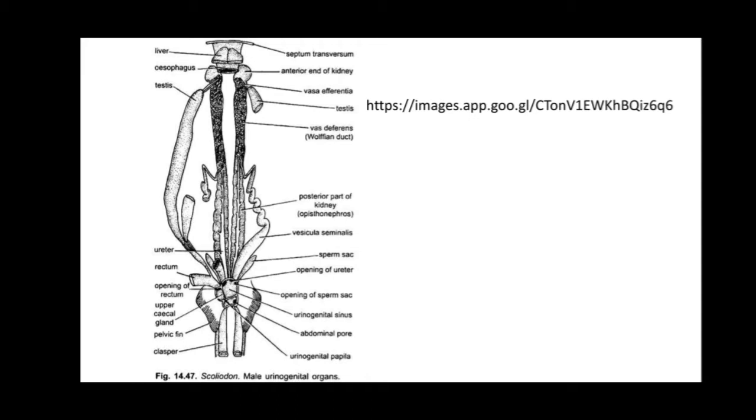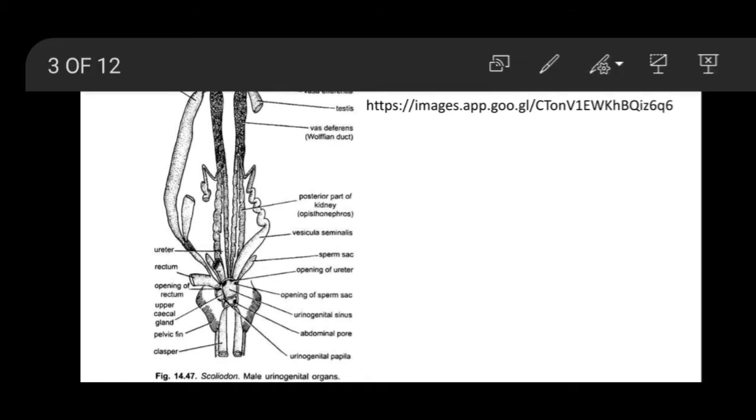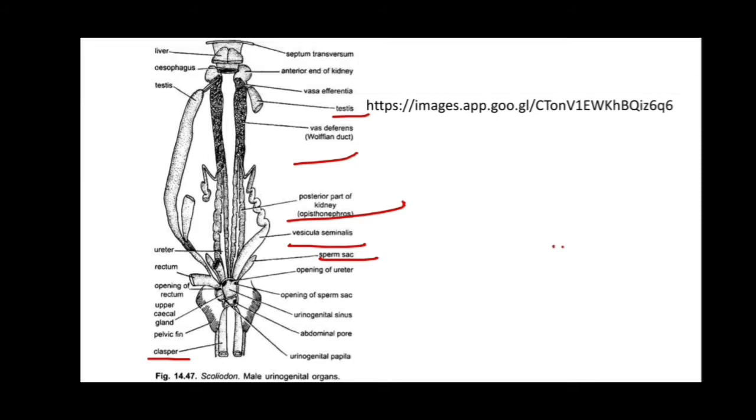Now this is the diagram. You can see here in the diagram the reproductive as well as the excretory part. You can see here the vas deferens, testes, sperm sac. Again, the claspers we can see here, and the vesicular. Now the kidneys, this part that shows a pair of organs.